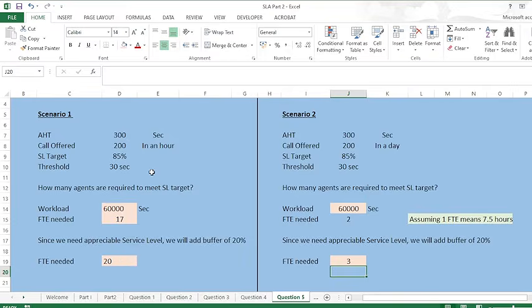If you didn't understand what the interviewer has asked, if he has given the volume for an hour or a day, you can see the difference. The calculation in both scenarios is totally different. So you'll have to understand what the interviewer is asking. Somewhere you'll have to proactively ask whether the call volume is for an hour or half an hour. In most campaigns, we work in half-hourly intervals, so they may give the volume for half an hour also. So you'll have to make the calculation accordingly.